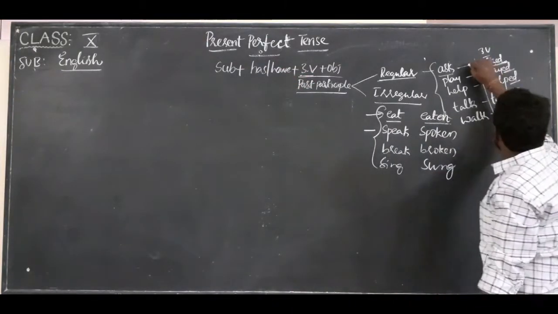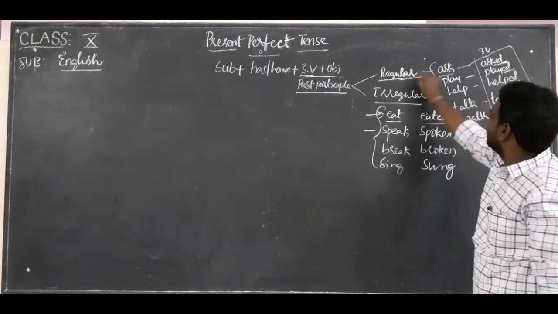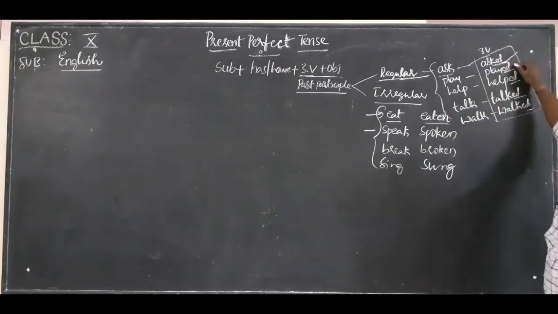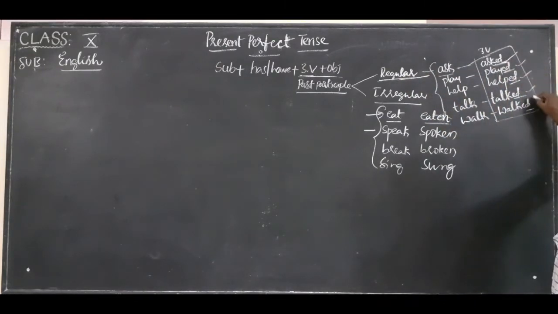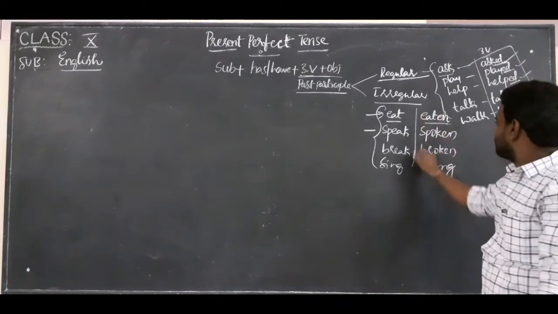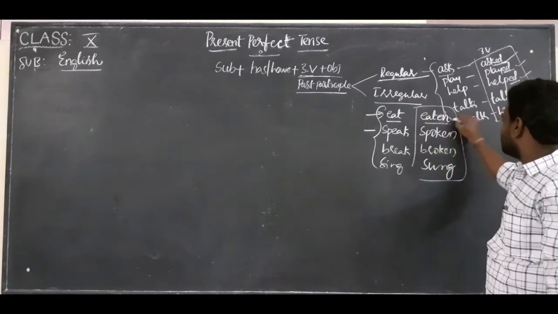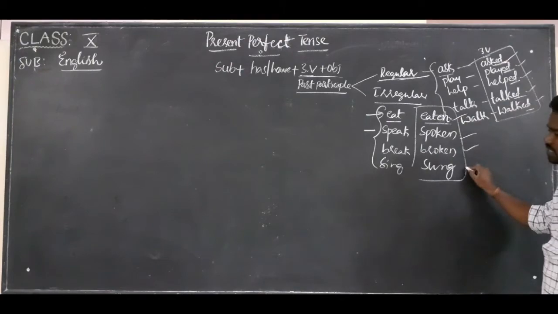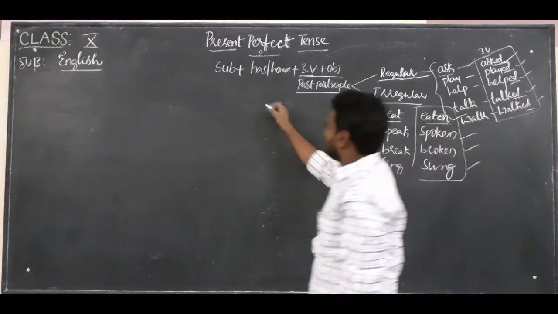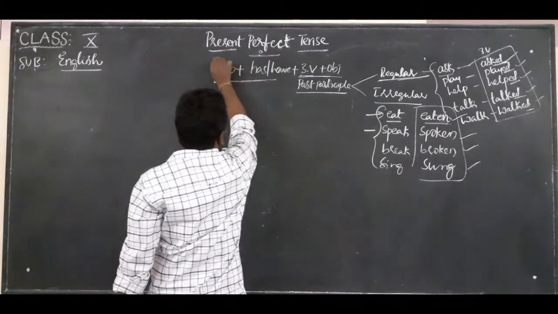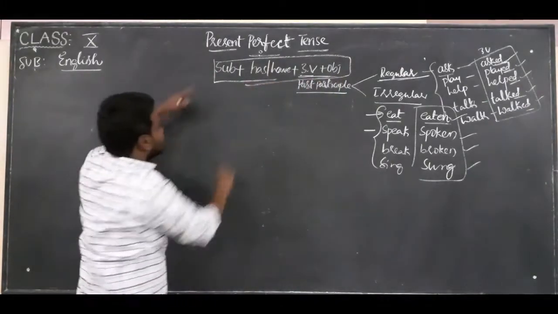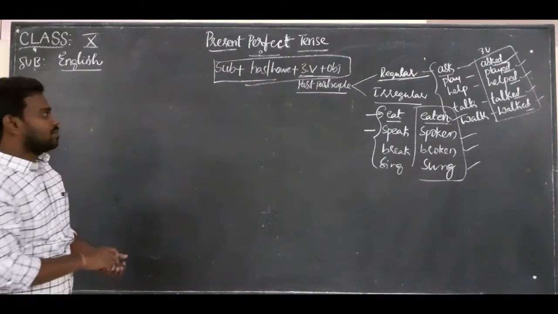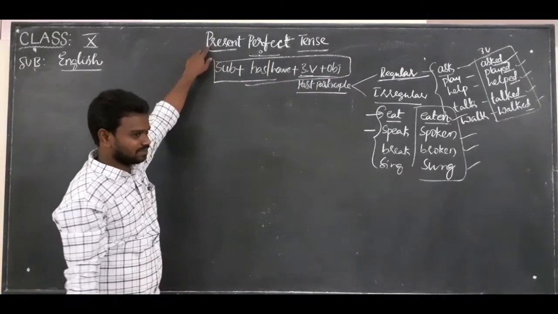These are the past participles of regular verbs: asked, played, helped, talked, walked. When it comes to irregular verbs: eaten, spoken, broken, sung. So this is the form of the present perfect tense.